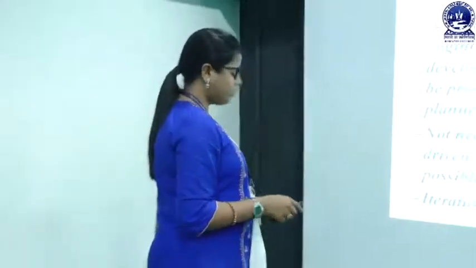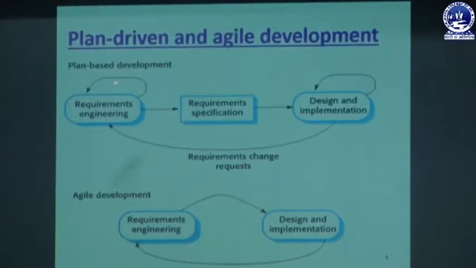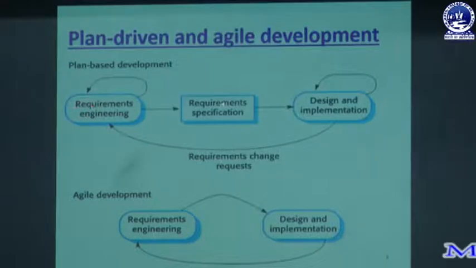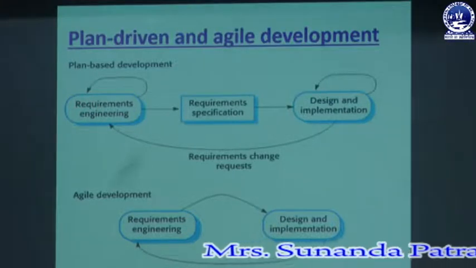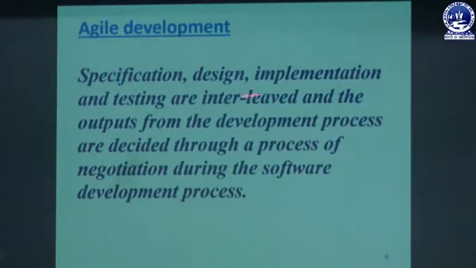And the last one is iteration occurs within activities, which we have already seen here. This is the plan based development. Here the requirement engineering is an iterative process, and the design and implementation is also an iterative process. By completing all those iterative processes, we will have the requirement specification with us. But in agile development, the specification, design, implementation and testing are interleaved, and the outputs from the development process are decided through a process of negotiation during the software development process.